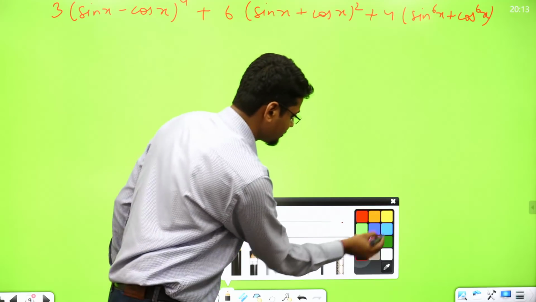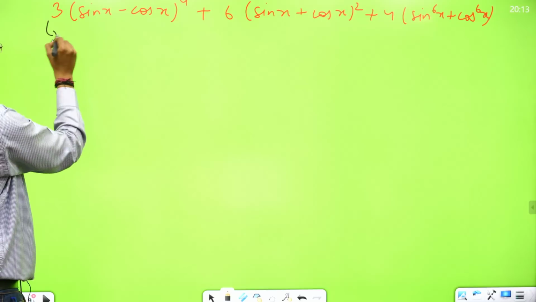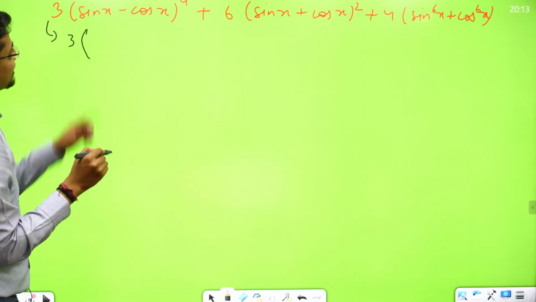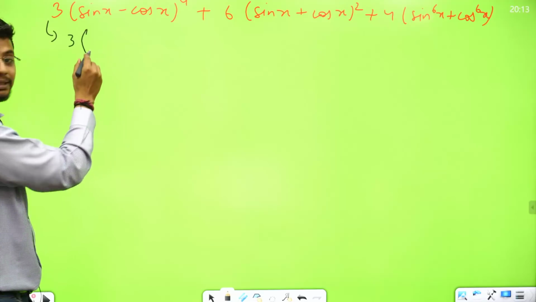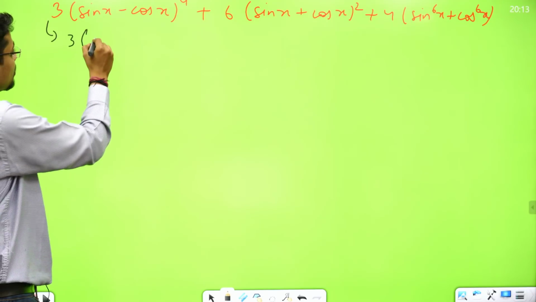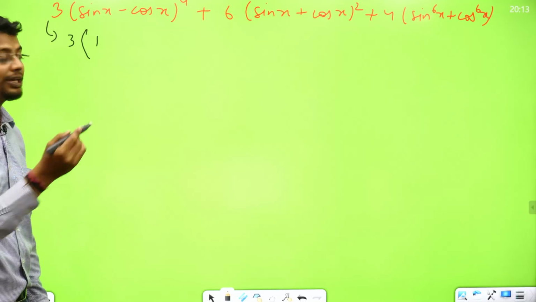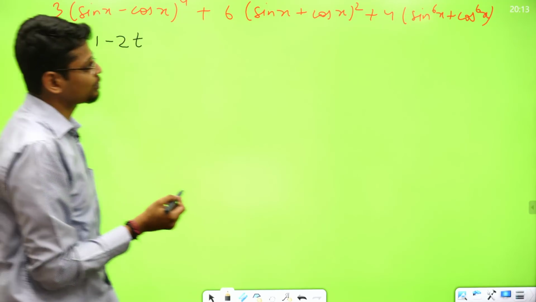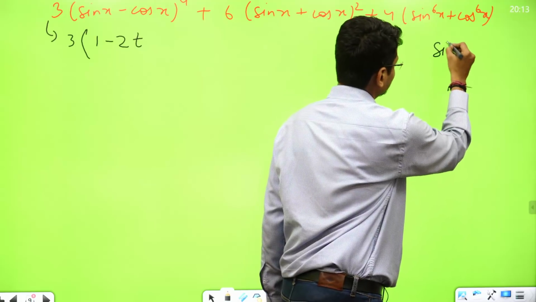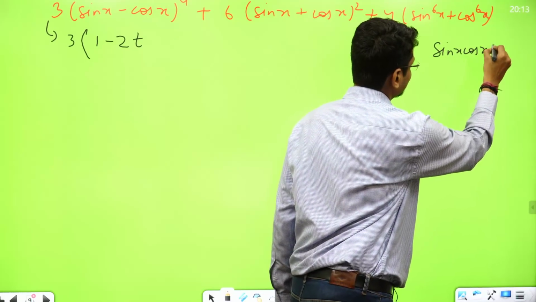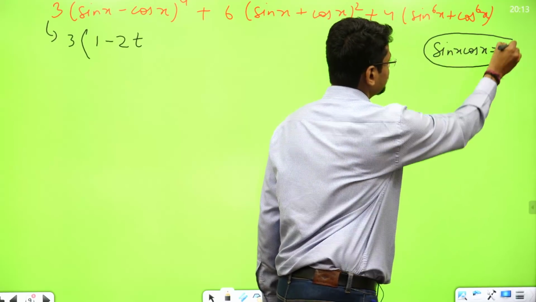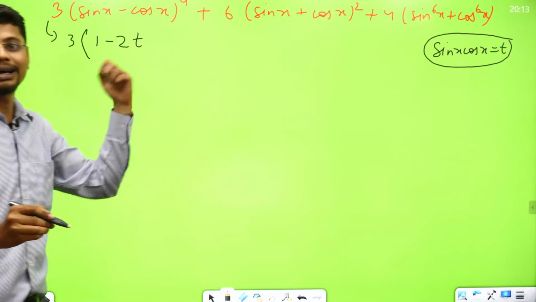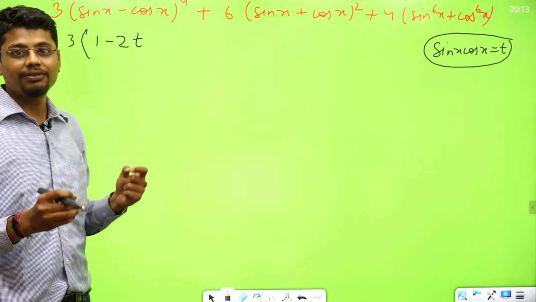Let me use black color. I'll see this as 3 times (sin x minus cos x) whole square, whole square, which will be (sin square x plus cos square x, 1, minus 2 sin x cos x). I am taking sin x cos x as t. The reason is this expression would come again and again, so I want to write with brevity.